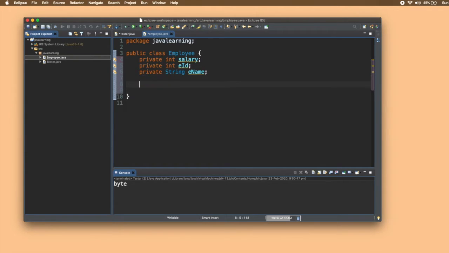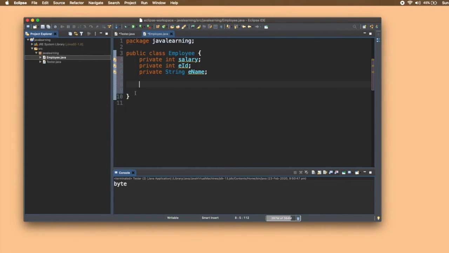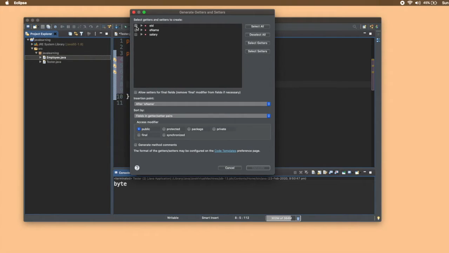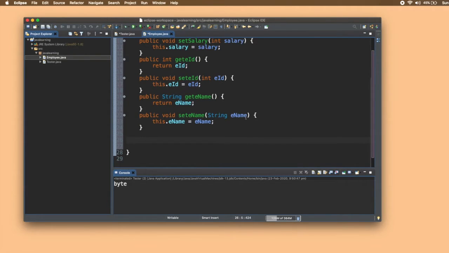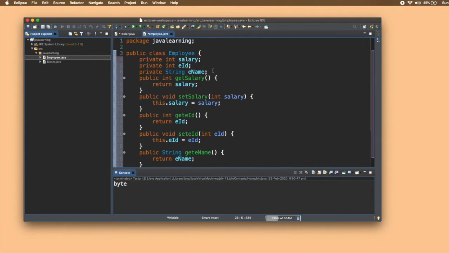So how to get them? Firstly, a very simple method is go to your source and click on generate getters and setters. Select all the variables that you have created and click on generate. You can see that these getters and setters are automatically generated.